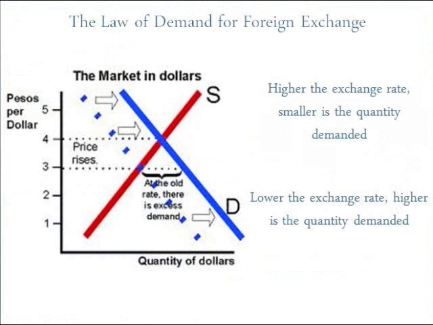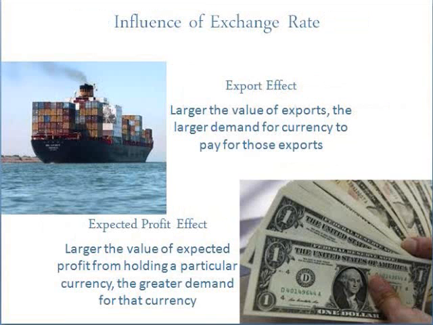The law of demand for foreign exchange states that if all other things remain the same, the higher the exchange rate, the smaller is the quantity of currency demanded, and the lower the exchange rate, the bigger is the quantity of currency demanded. The influence of the exchange rate on the quantity of currency demanded is because of two primary reasons.